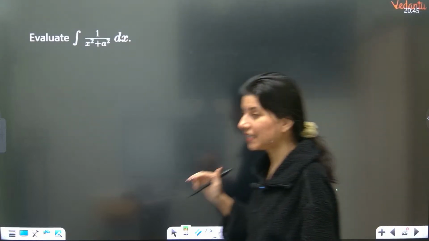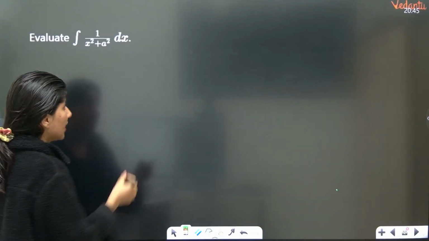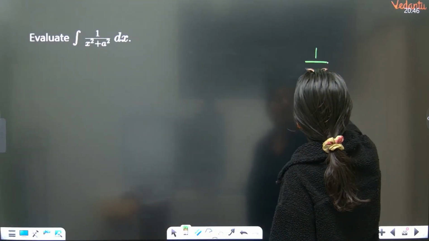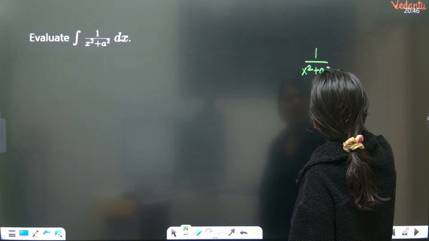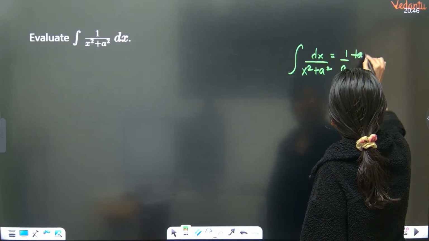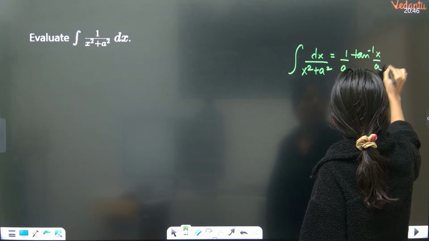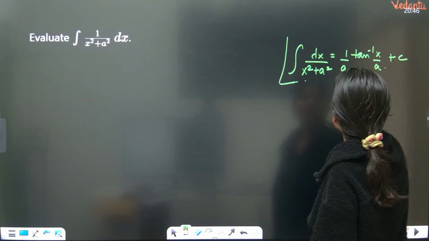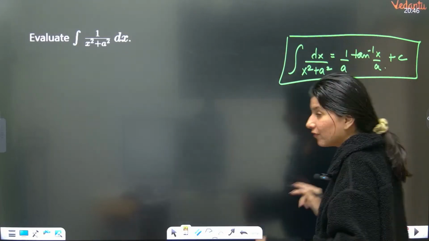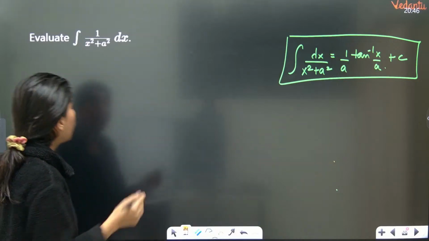We need to evaluate integration of 1 upon x square plus a square. Although we have a direct formula, you have to remember this formula. Integration of 1 upon x square plus a square dx is equals to 1 upon a tan inverse x by a plus c. This is the formula, okay? But we have to evaluate, that means you have to prove it. Okay. How do we prove it?